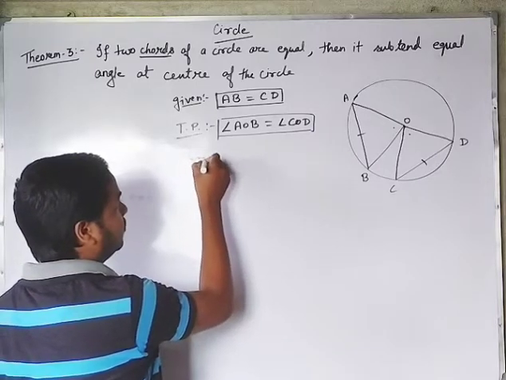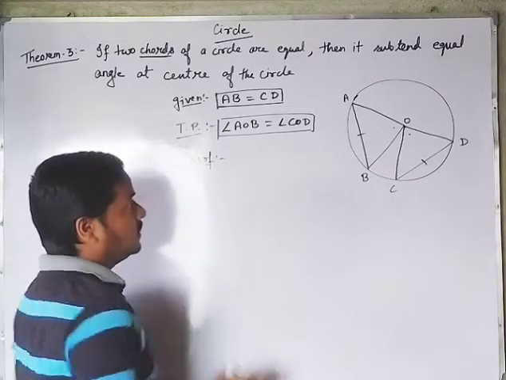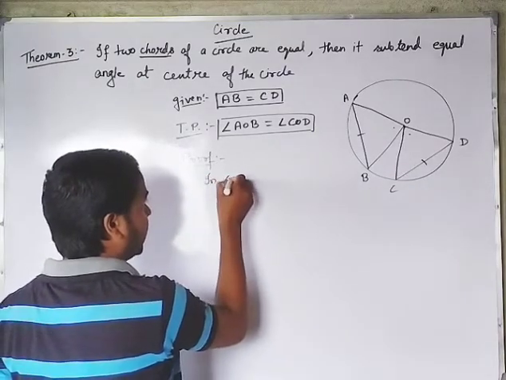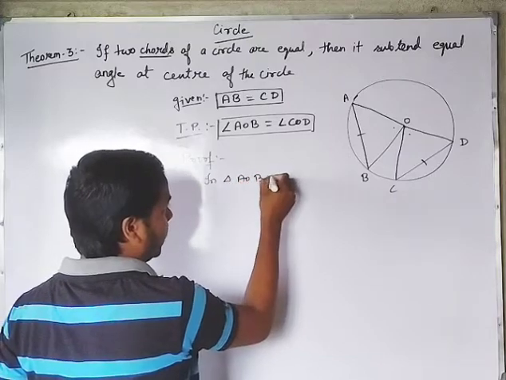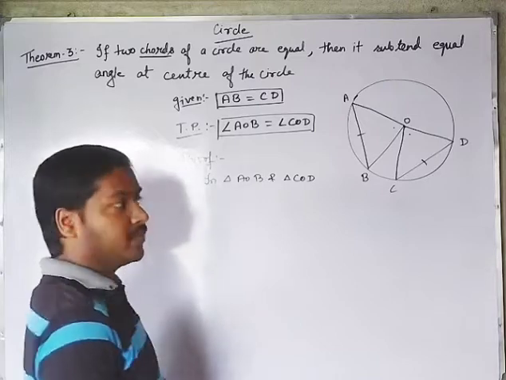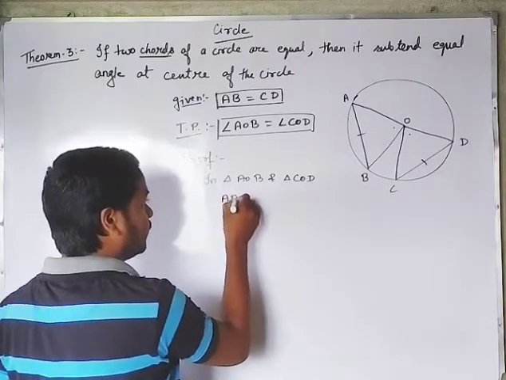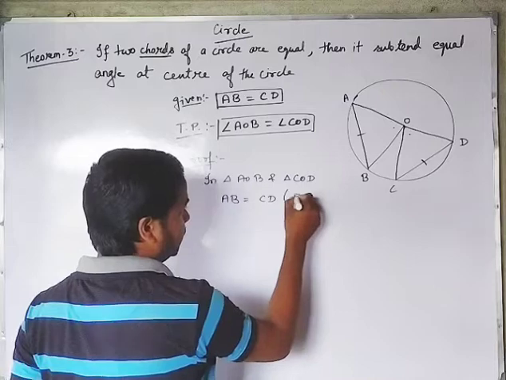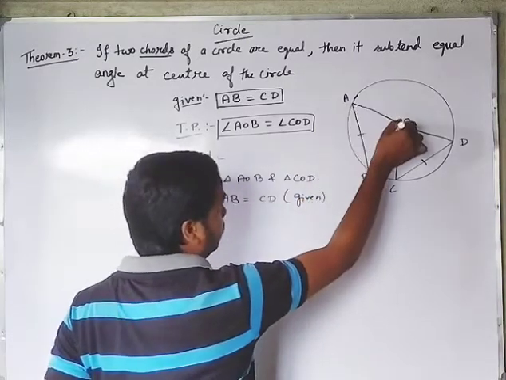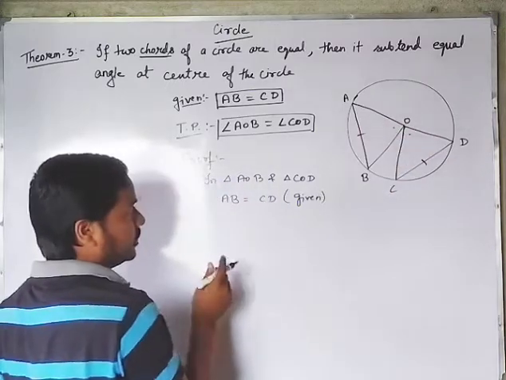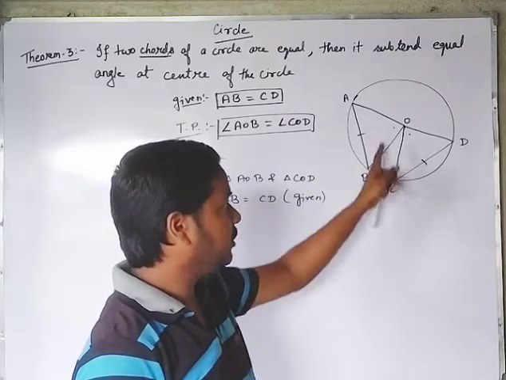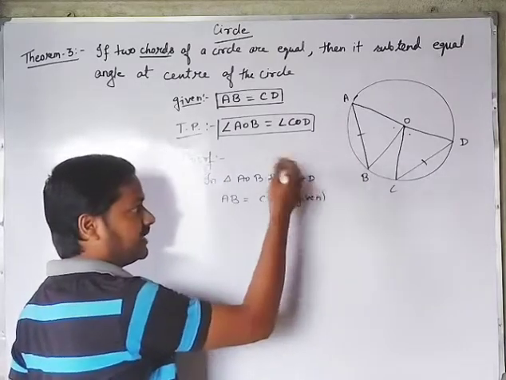So we will write here the proof. Since these two chords are equal, we will write it in a simple way. In triangle AOB and triangle COD, what is given at first? AB is equal to CD. Right, it is given here. Afterward, AO is a radius and CO is also a radius, from triangle AOB and from triangle COD. We will take different triangles, that's why.